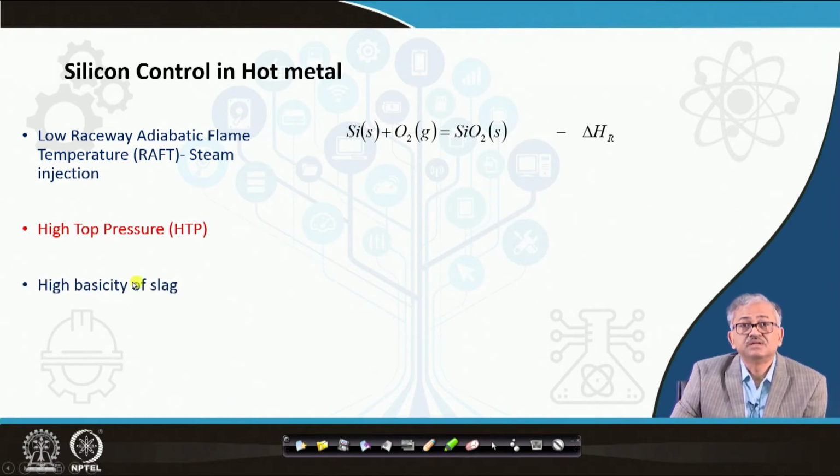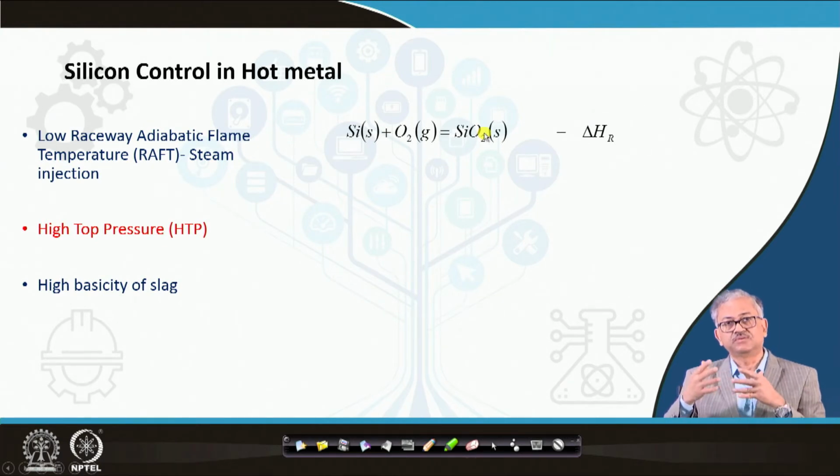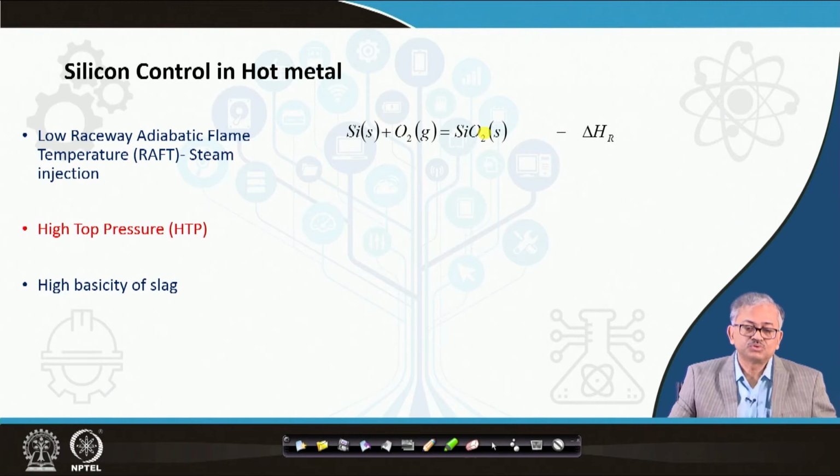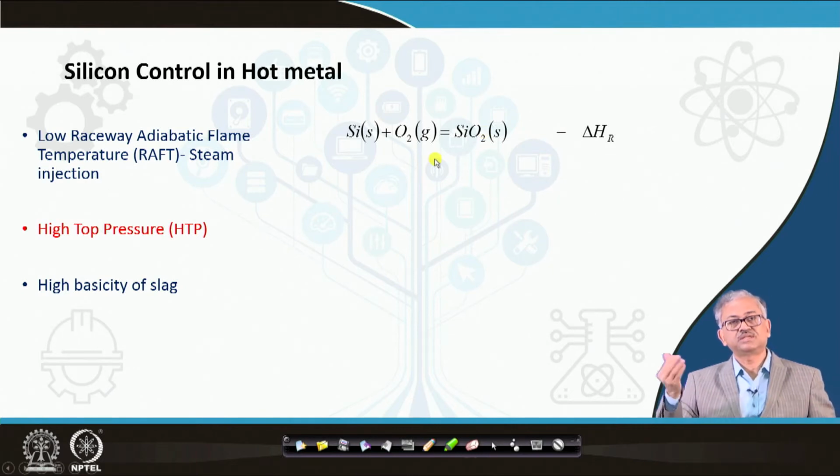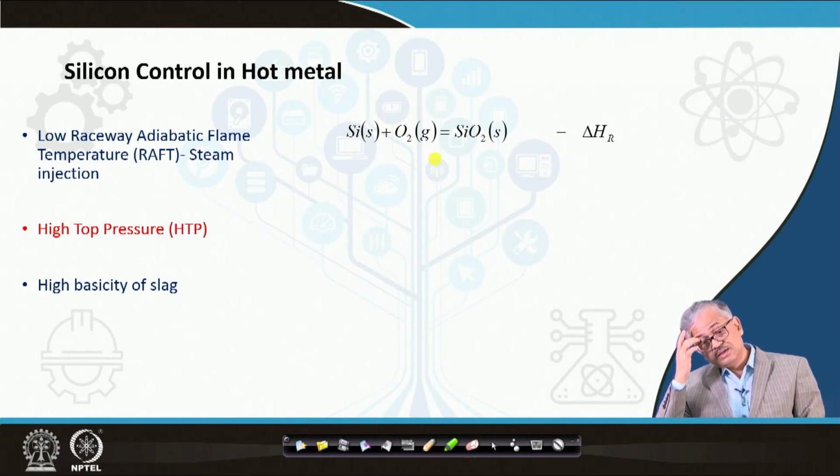Slag basicity. If you increase the basicity, what happens? The silica in the slag will react with the lime you are adding for basicity and form tricalcium silicate, where the activity of SiO2 is very low. So by adding flux you can keep the activity of SiO2 low. This reaction will move in the forward direction, so obviously your silicon in the hot metal will reduce.